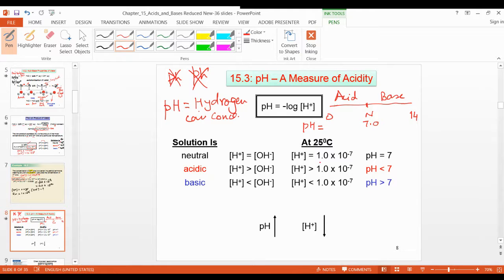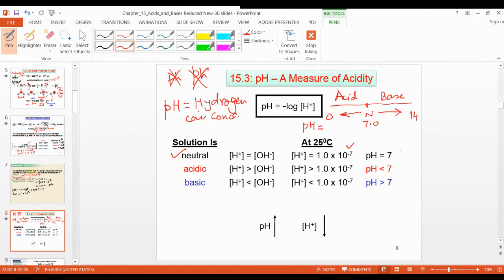That is also written here. Neutral means both H plus and OH minus are the same, equal value. So that is neutral pH. Why is it acidic? If H plus is greater than OH minus, as I told you, it means that is acidic. Acidic means less than 7. Neutral is 7. If it is less than 7, this is an acid. If greater than 7, this is a base.